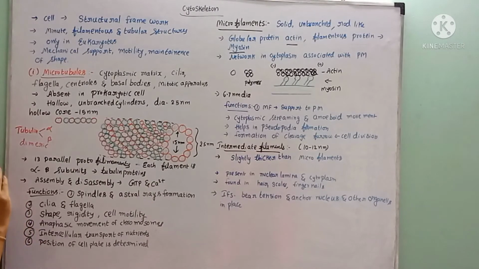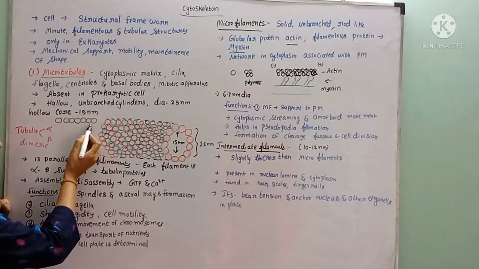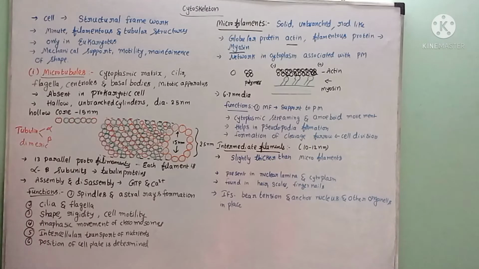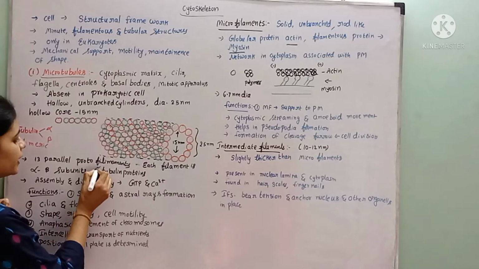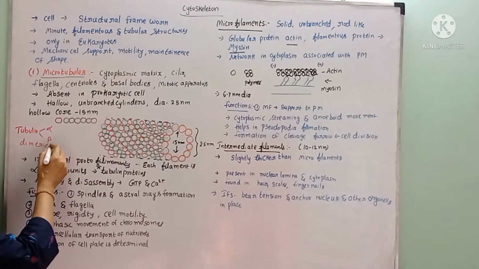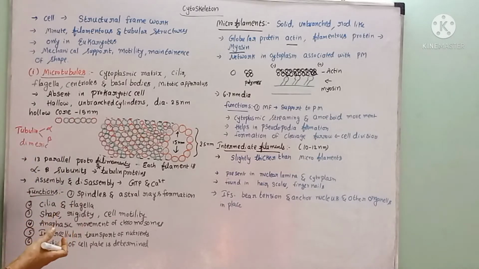These protofilaments consist of alpha and beta subunits, which are arranged alternately, and are made up of tubulin protein. So what kind of protein is present in the microtubules? Tubulin protein is present in the microtubules. This alpha and beta is a dimeric structure made up of tubulin protein.